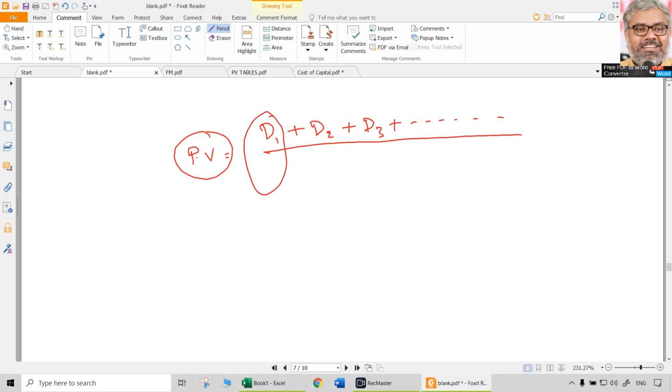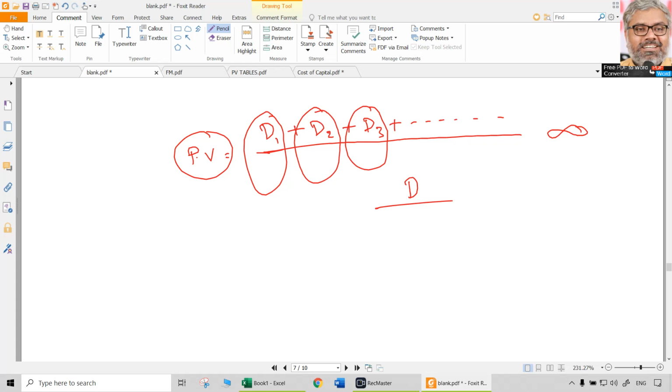Ideally, each year's dividend should be discounted with the respective present value interest rate factors or discount factors. But is it required when we are looking at infinity? Not required. Simply, what can be done in such cases is whatever the return that you are getting, in this case dividend, and in this case we are expecting that to be constant, it is not going to change. Every year the same dividend is going to be received.